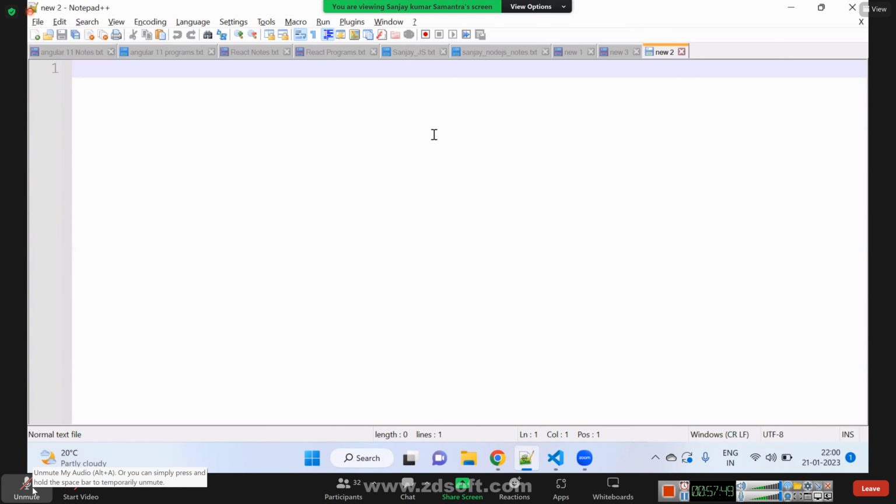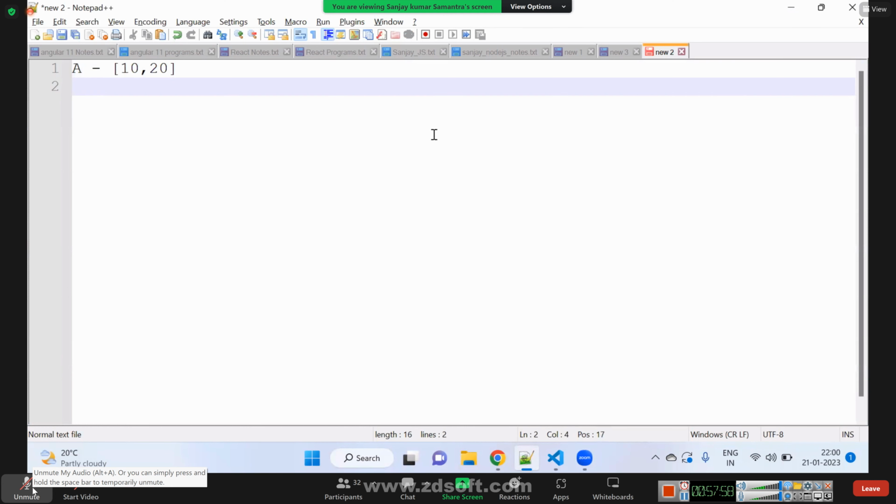Suppose there is a component called A. A has one array with 10, 20. Then there is another component called B, which is a child of A. B also has an array: Tata and Maruti. Now, suppose B component is pushing another data to B's array only.